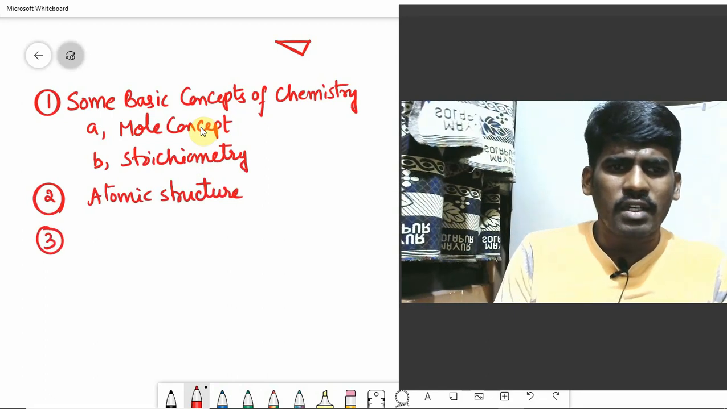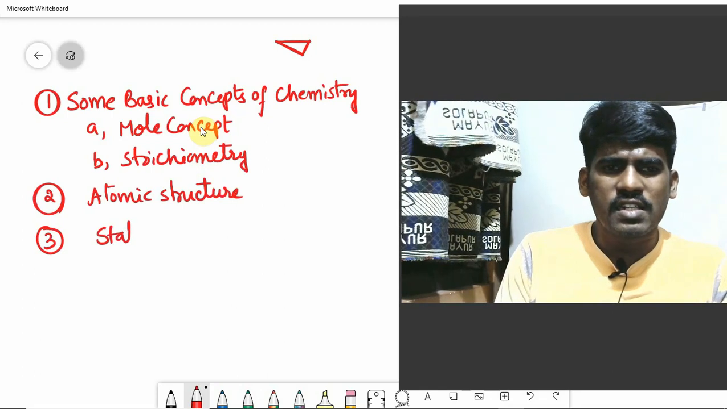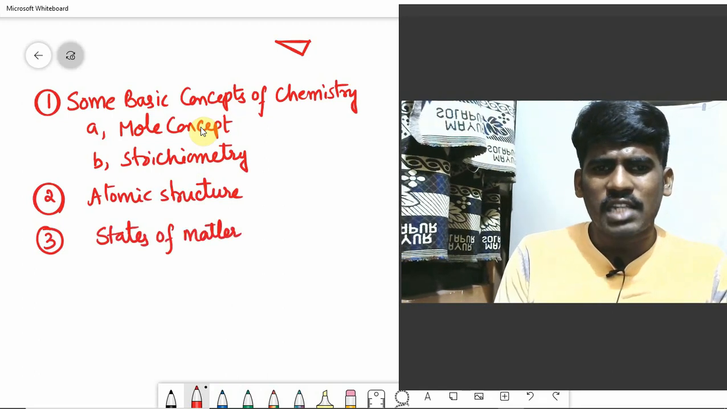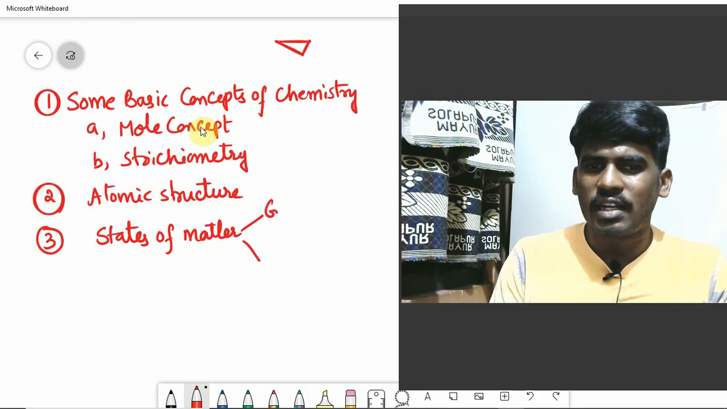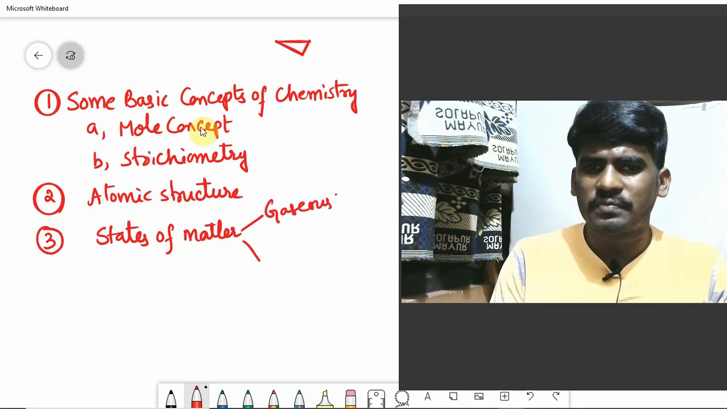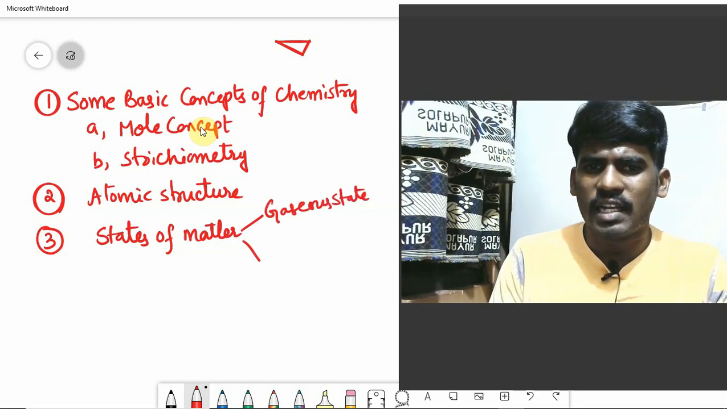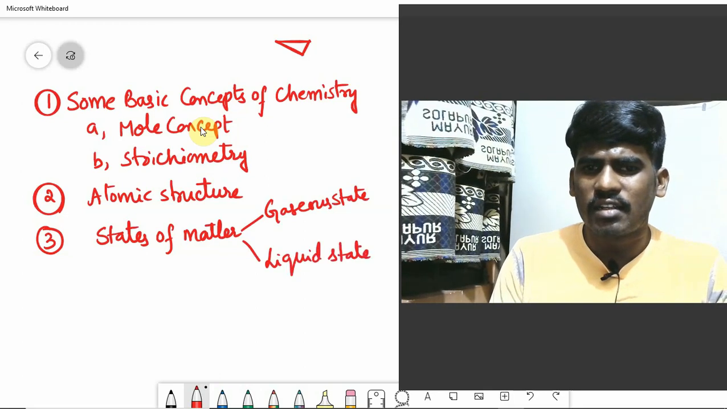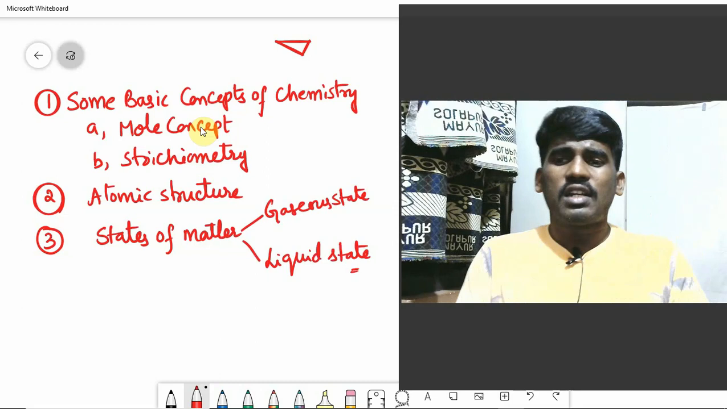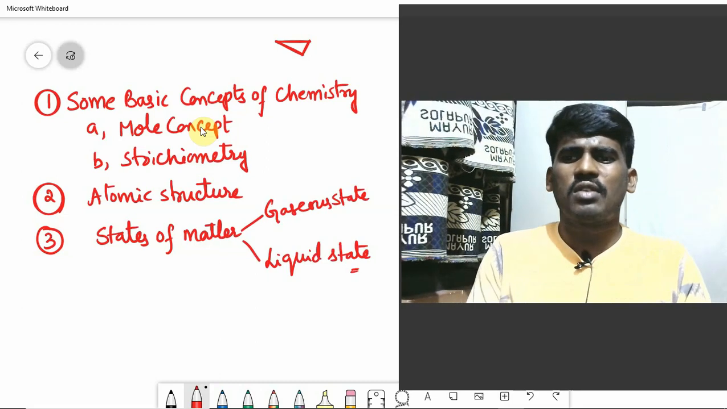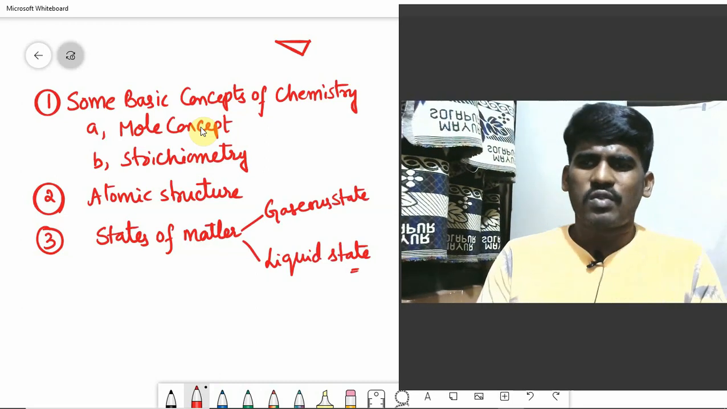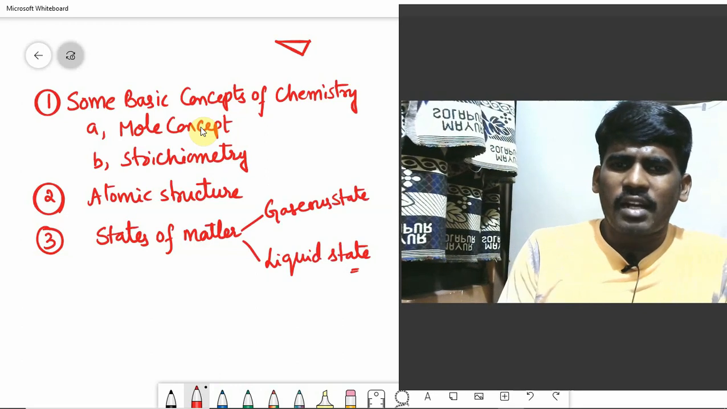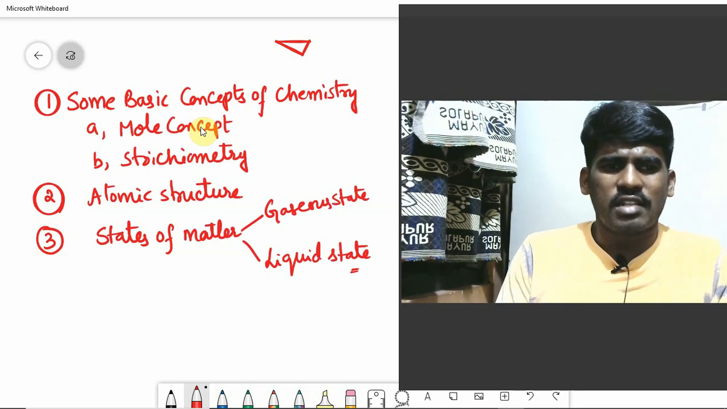And the third chapter is states of matter. As you know, matter can exist in different states: gaseous state and liquid state. Solid state you will be studying in class 12. If you are a CBSE student, solid state has been removed from class 12. You will be studying it in 11 itself. So here states of matter covers gaseous state, liquid state and solid state.